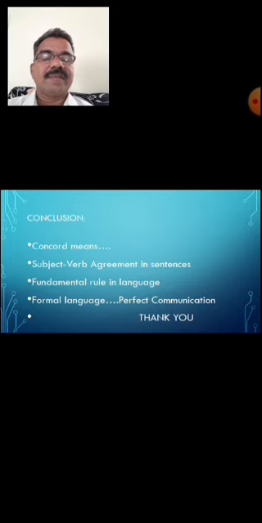With formal formation of sentences, we have formal language. That means this is the fundamental grammar rule, and then only we can have perfect communication. So these are the simple things that we have learned about concord: definition, scope, examples, more examples, and how concord can improve your communication skill in English. All the best. Thank you.